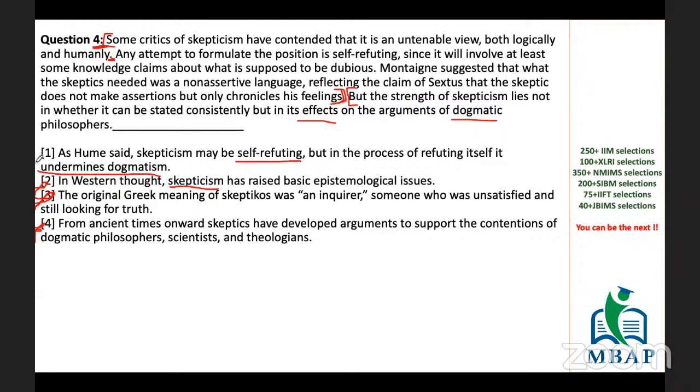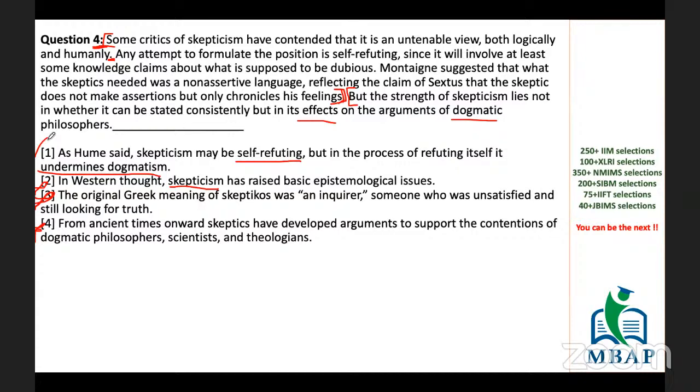So we are left with only one option, because this is the only option in which we are actually paying attention to the relationship of dogmatism and skepticism. Okay, so hence this one becomes our answer. I hope my idea is pretty clear to you. You must have understood a little from this session, and you must have come up with a certain idea of how to go for last sentence or paragraph completion.